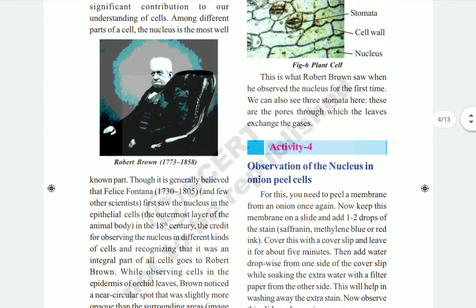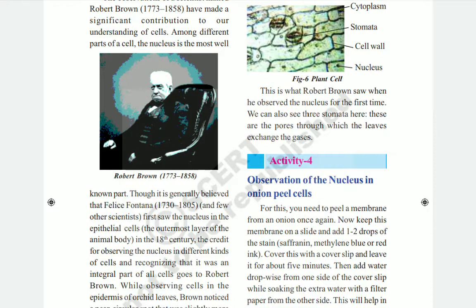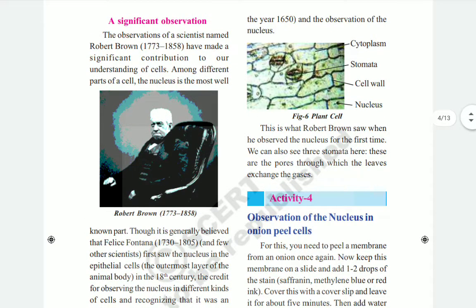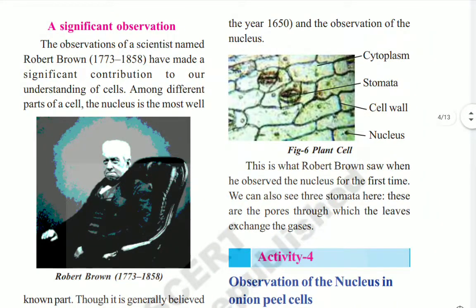Whatever part we can see here in figure number 6, children, we have the plant cell. In the plant cell, we have observed four parts: the first one is the cytoplasm, the next one is stomata, the third one is the cell wall, and the fourth one is the nucleus.